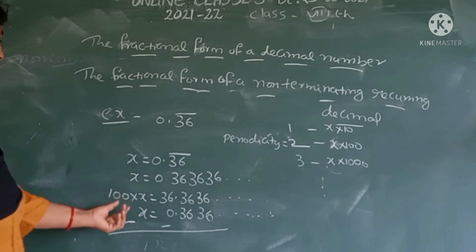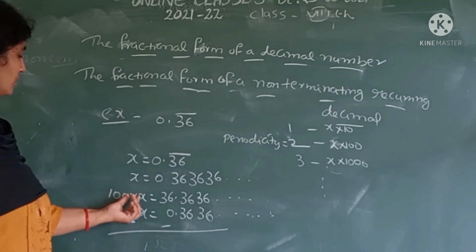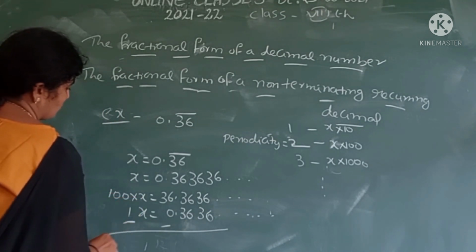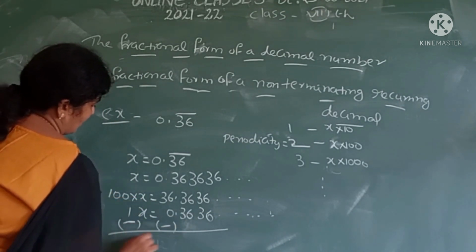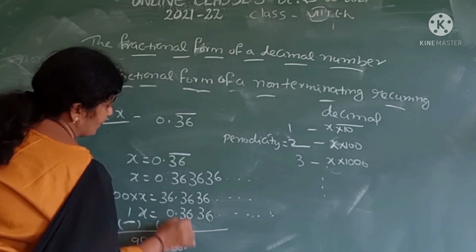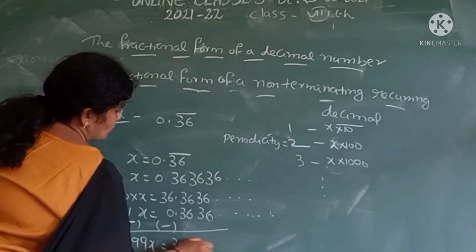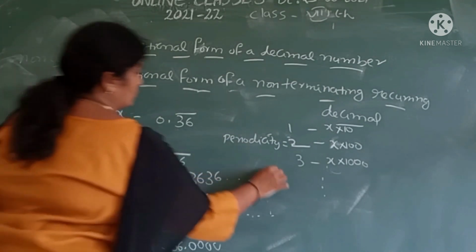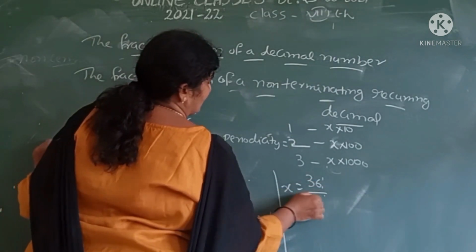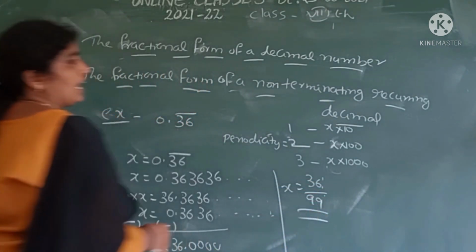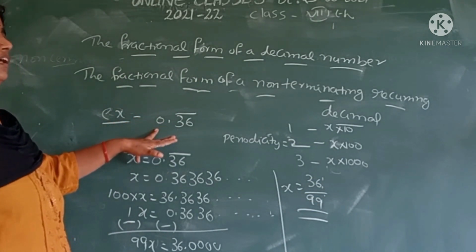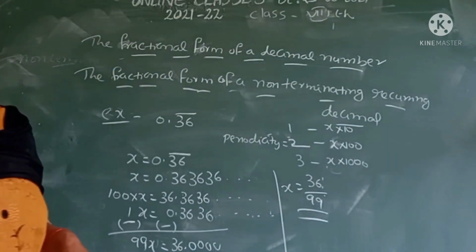Now we subtract these 2 numbers. Here is 100x, here is 1x. Then we subtract them, that is 99x. After the point, there are 0, 0, 0, 0. Therefore, x is equal to 36 by 99. This is the fractional form of the non-terminating decimal 0.36 bar.